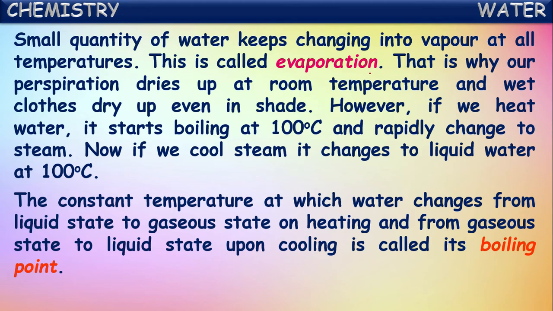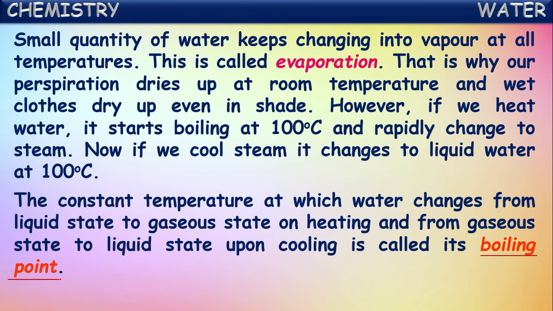So now here, the constant temperature at which water changes from liquid state to gaseous water vapor form on heating, and from gaseous state, so this we can say is the reverse process. First, the constant temperature at which water changes from liquid state to gaseous water vapor form on heating is called its boiling point.